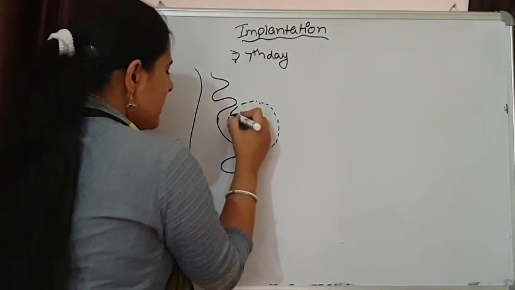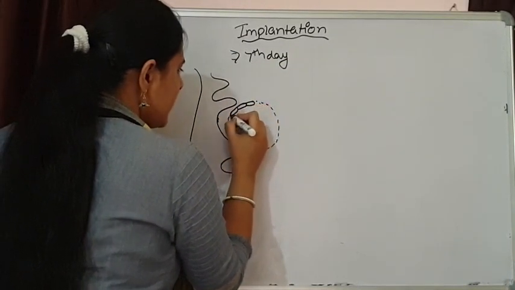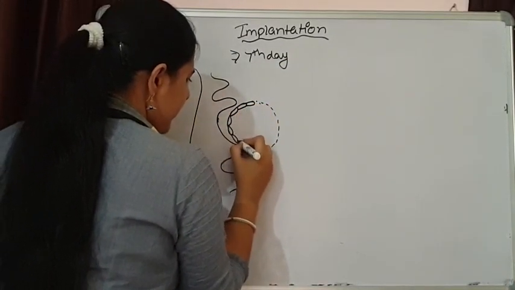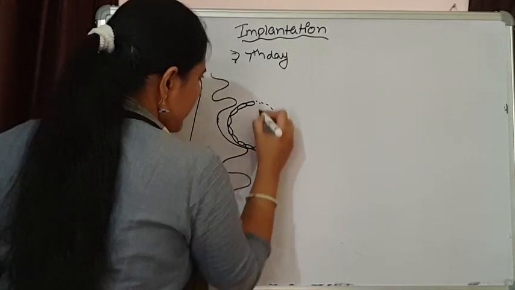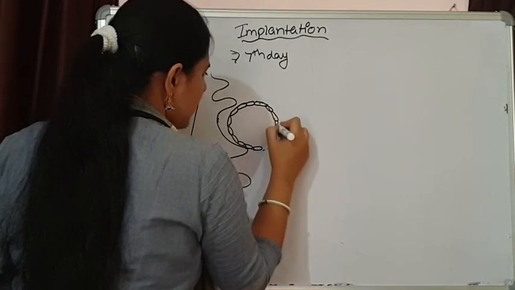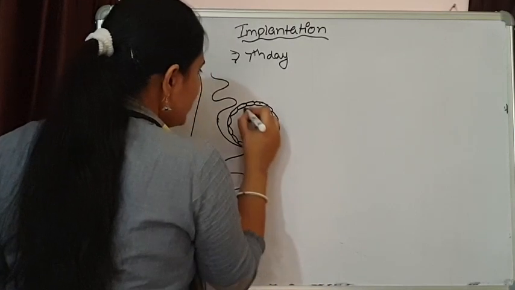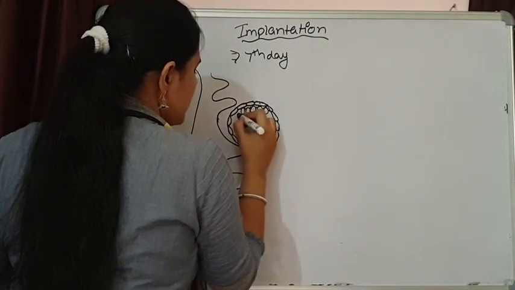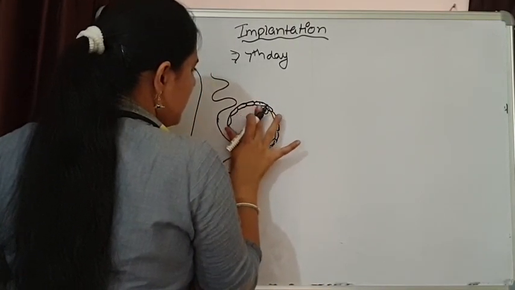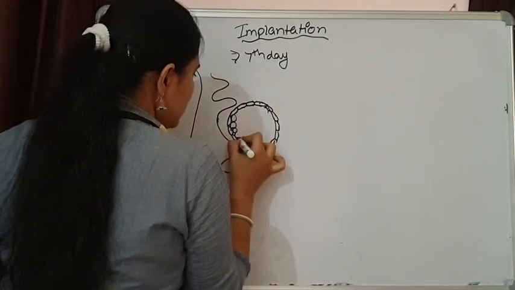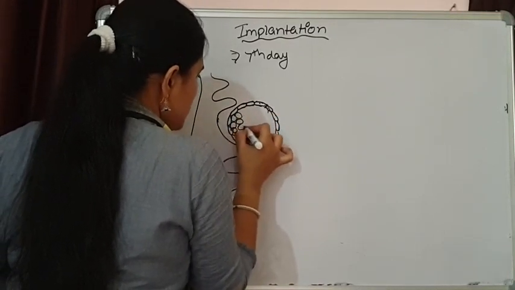So now here the trophoblast is present. The embryonal knob is there and the blastocele is there. I am showing this embryonal knob over here. This is going to fix itself in this orientation.